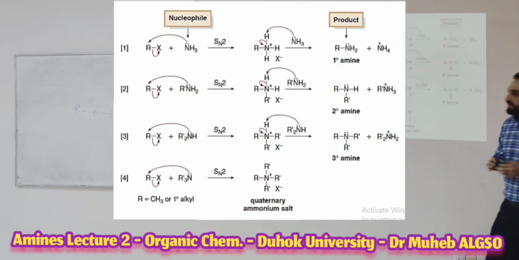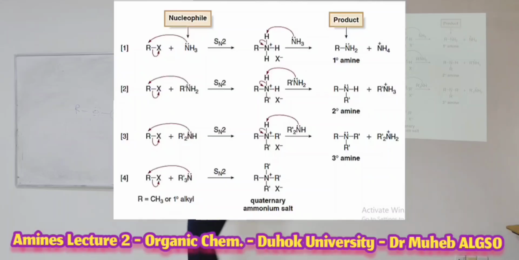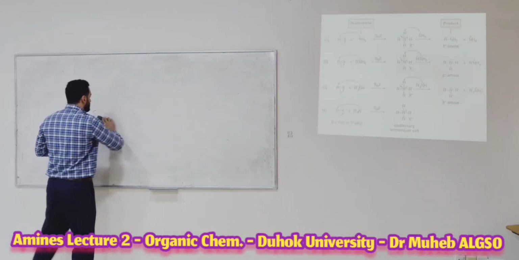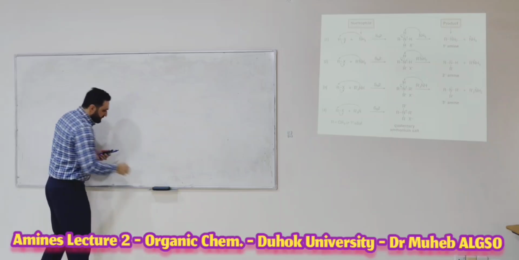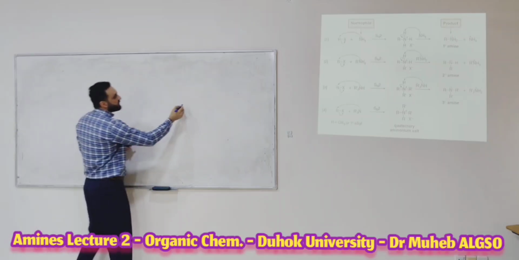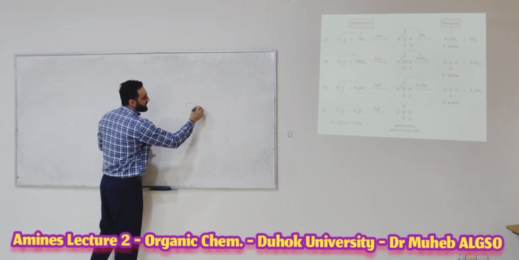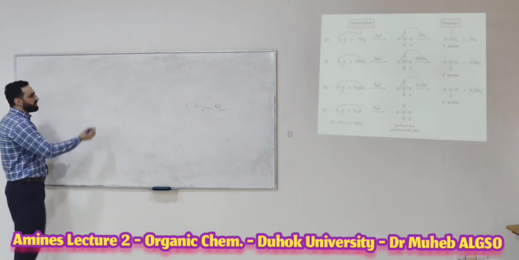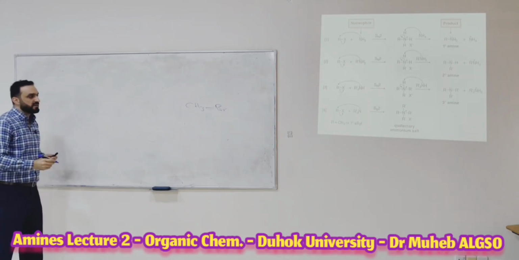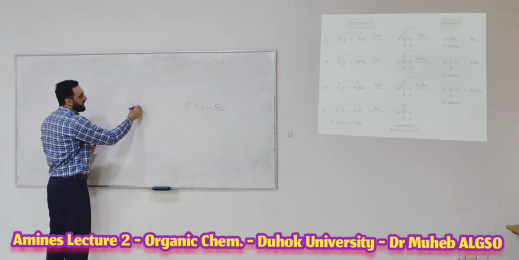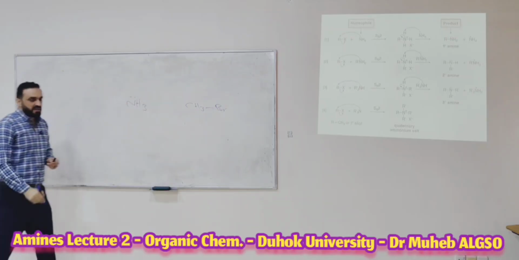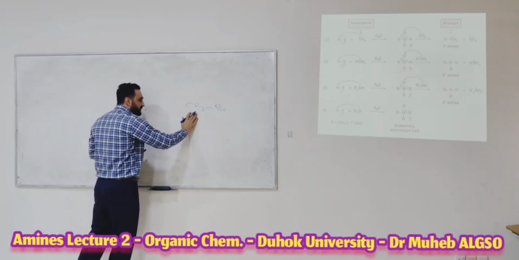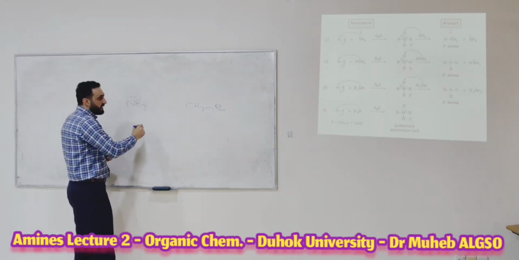So for this example, we have CH3Br, this alkyl halide, and we have a nucleophile, let's take the small one, ammonia, NH3. This ammonia will react with methyl bromide, or bromomethane.